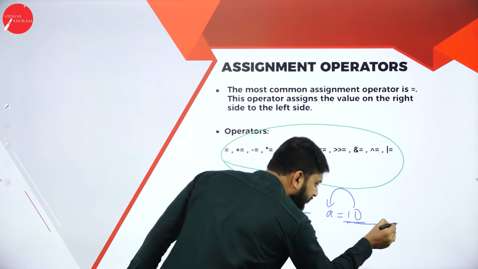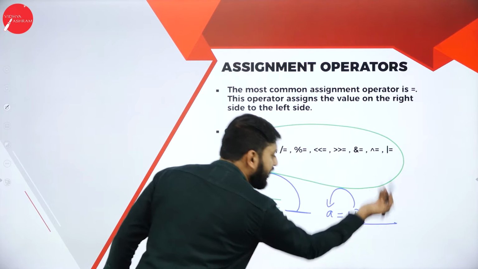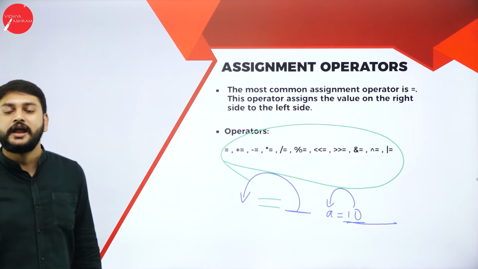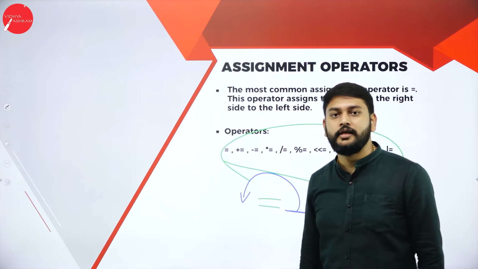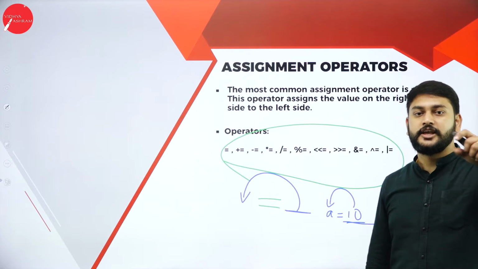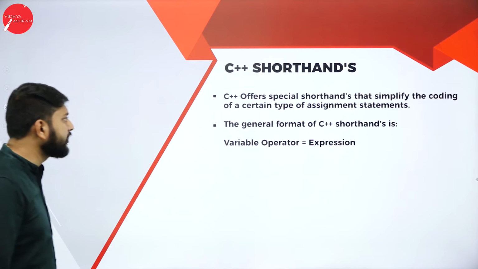Whatever I have here, if I write is equal to, this value will get assigned to the left hand side. That is the speciality of the assignment operator. What is the next one that I have? We'll go to the next one.